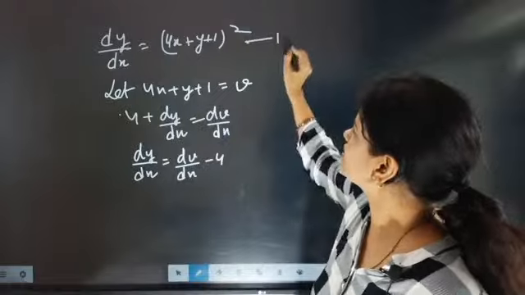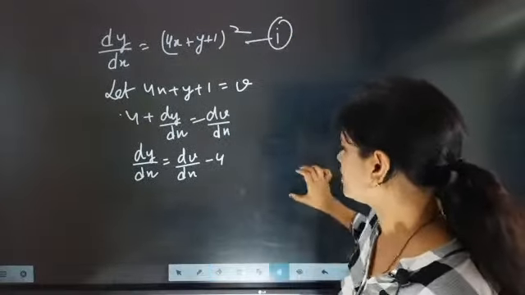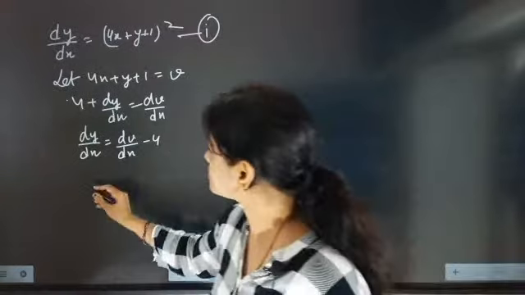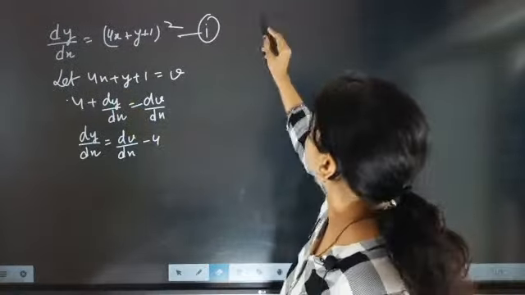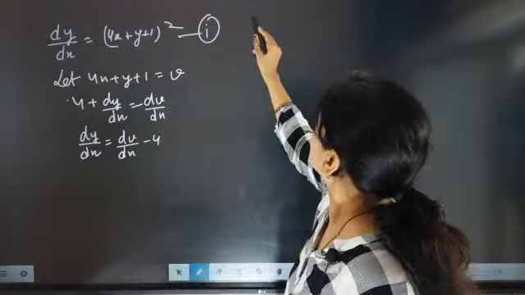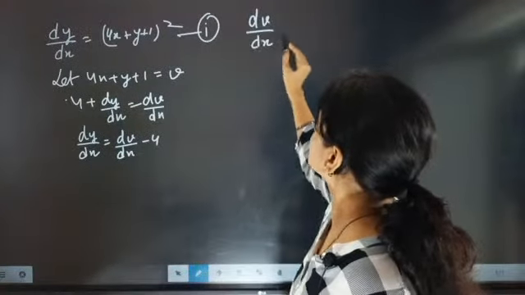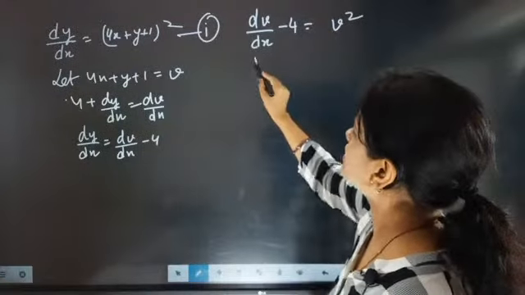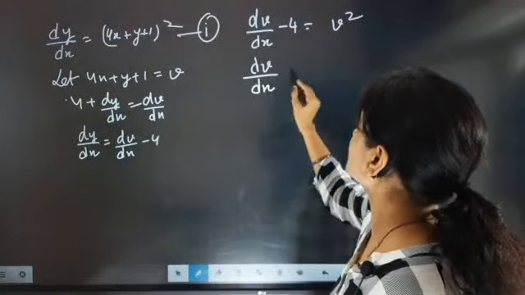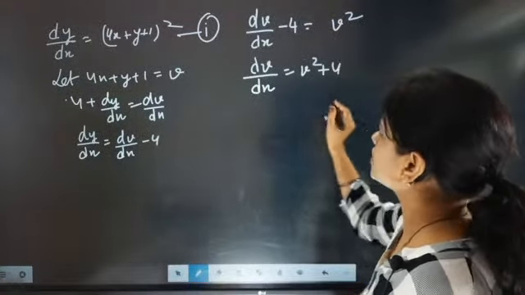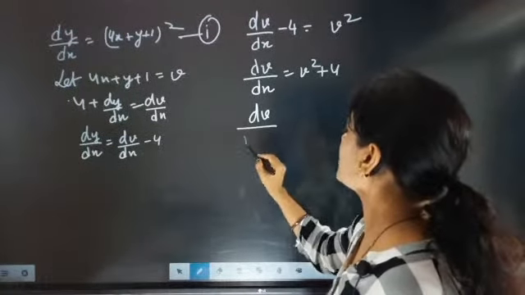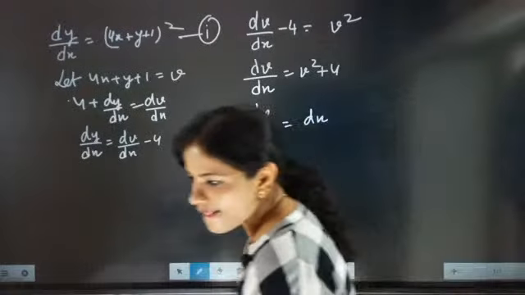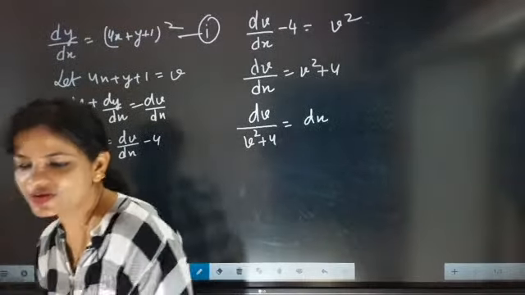Now you have taken this as equation 1, substitute everything there. So now your equation will be exactly going to come as dv by dx minus 4 equal to v square. Shift this one that side, it will come dv by dx equal to v square plus 4. Now shift this one, dv by v square plus 4 equal to dx. Hey, that was very good. That was very quick, super.